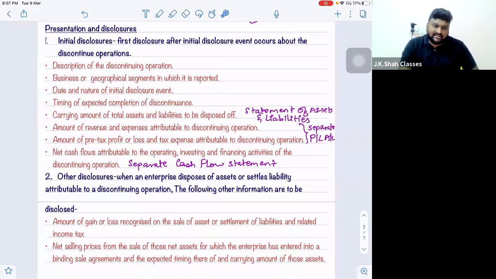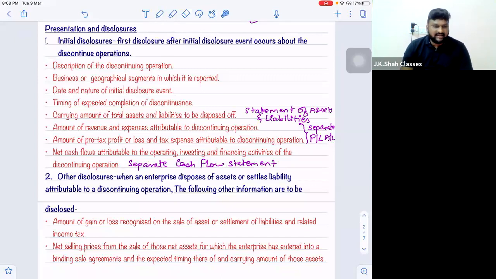This is for piecemeal. Yes, the second point generally comes for piecemeal, because that is where you sell some of the assets and pay off some liabilities. Now, when you are selling it off in its entirety, disclosures can come for a maximum of 1 or 2 years, because in 1 or 2 years at the maximum the enterprise is gone. I mean, the enterprise in the segment is gone. But when piecemeal is done, piecemeal takes a lot of time. It will take 5 years, 6 years, 7 years, as the case may be.